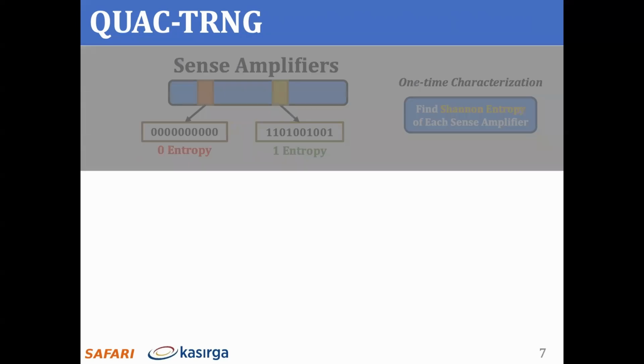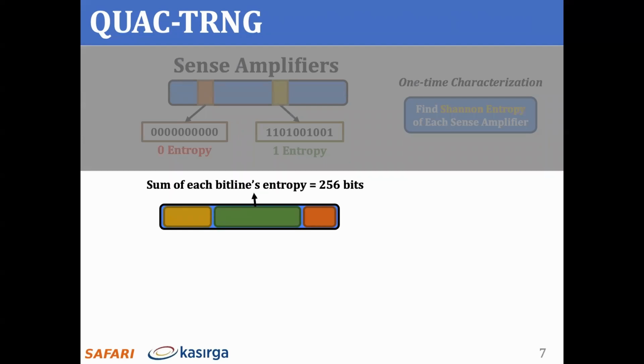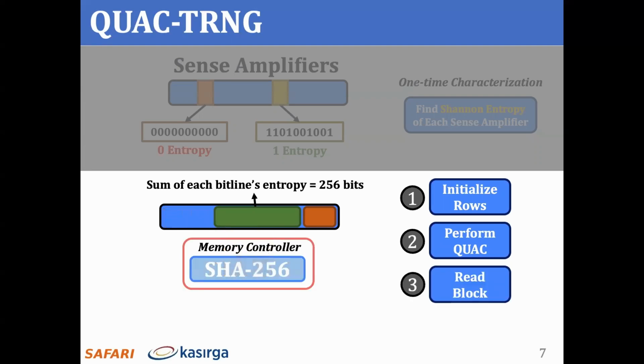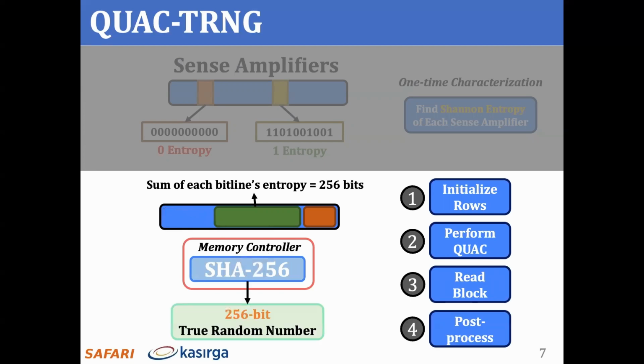Following the one-time characterization step, we identify arbitrarily sized contiguous data blocks in sense amplifiers, each with a collective 256 bits of Shannon entropy. QUAC-TRNG will read each such block to produce a 256-bit true random number. Overall, one QUAC-TRNG iteration looks like this. QUAC-TRNG initializes the 4 DRAM rows that are activated together and performs a QUAC operation on these 4 rows as I described in the previous slide. It then reads these blocks to the memory controller and post-processes each block using the SHA-256 cryptographic hash function to finally produce a 256-bit true random number.